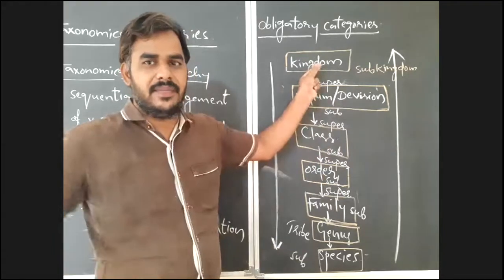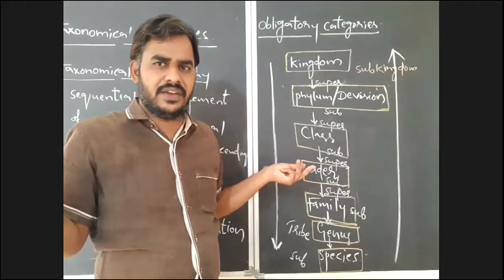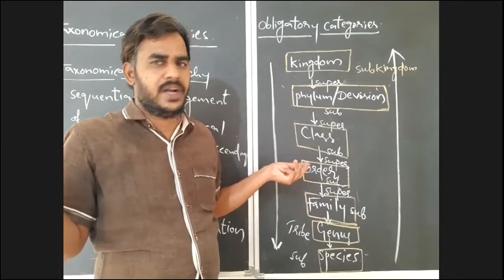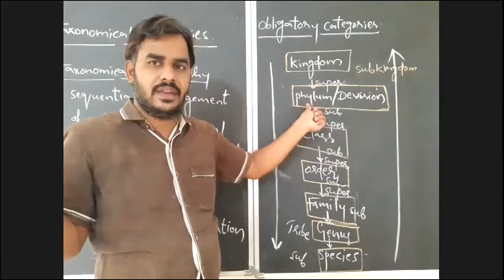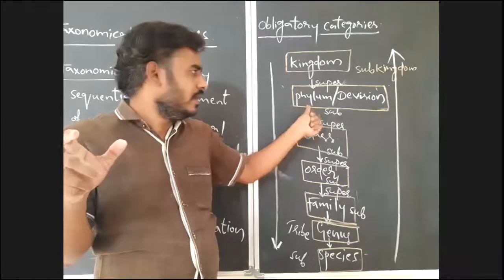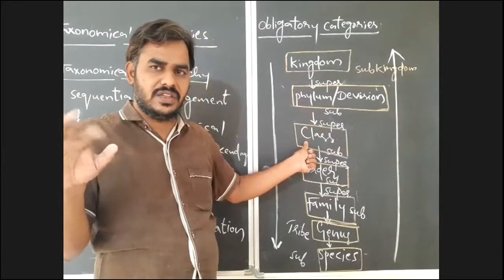In a kingdom, there are different types of animals. They differ from each other in various characteristic features. But compared with the kingdom, in a phylum the relationship between the organisms is greater. Compared with phylum, in a class the relation is greater.